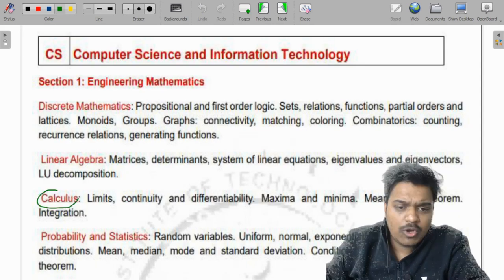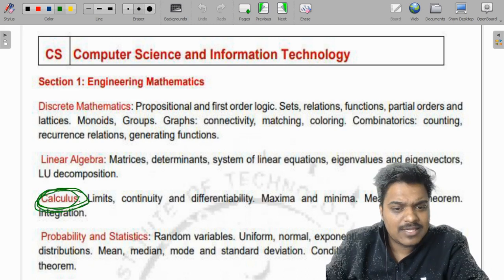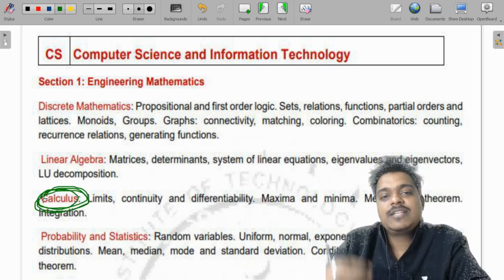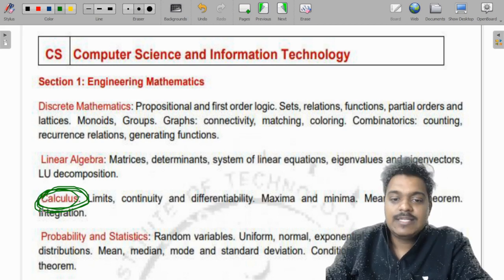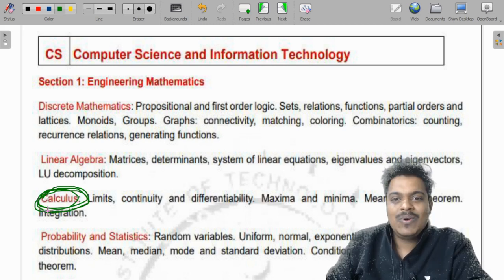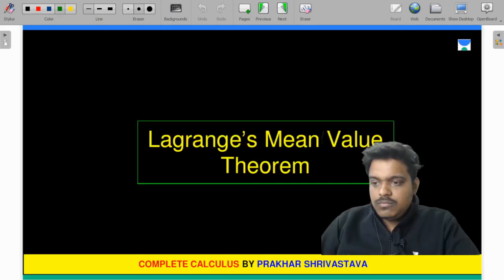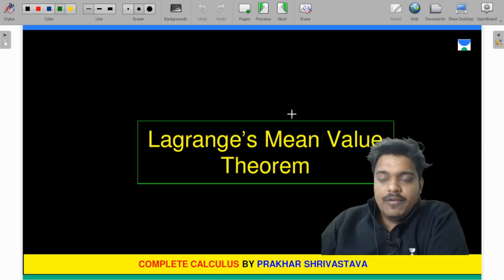Currently, we are discussing the topic of calculus. In the previous lecture, we discussed the smaller topics of calculus. The next topic that I want to discuss is Lagrange's mean value theorem. We have already discussed Rolle's mean value theorem,